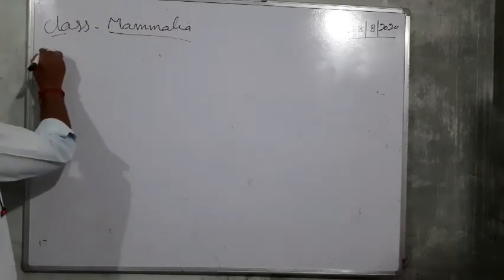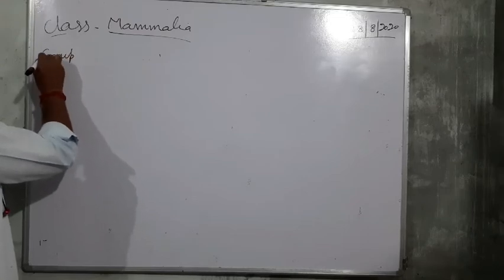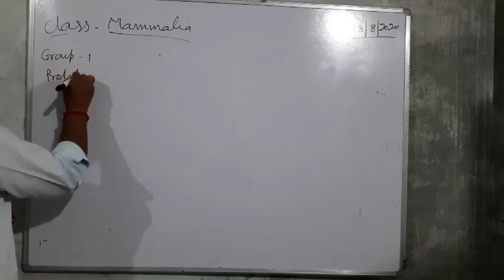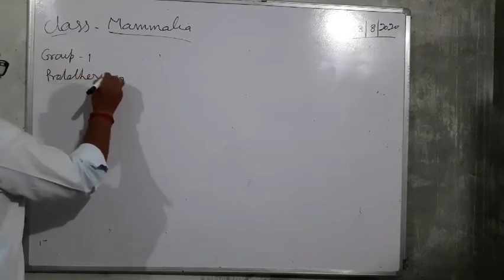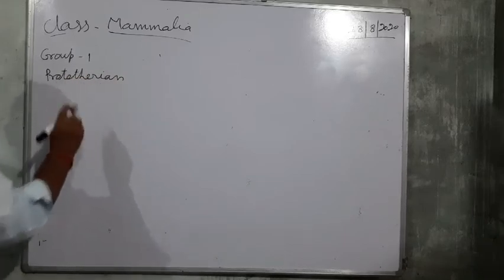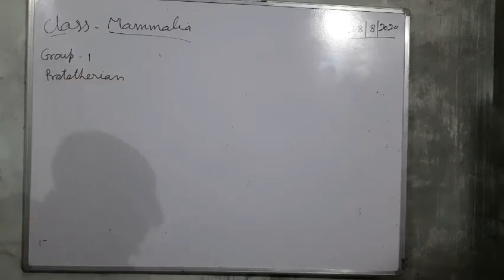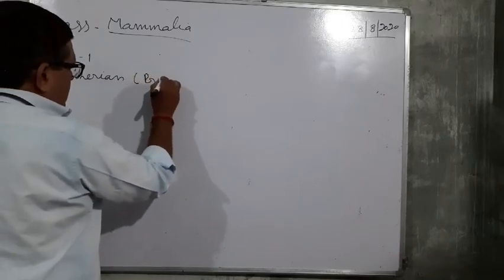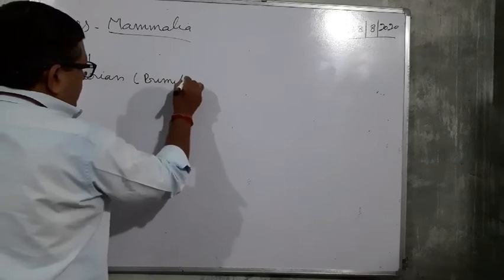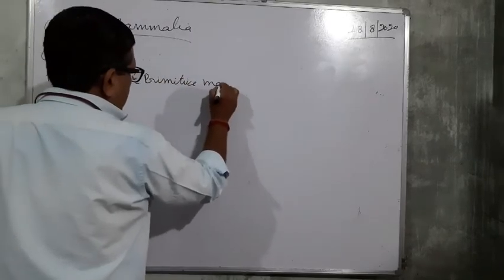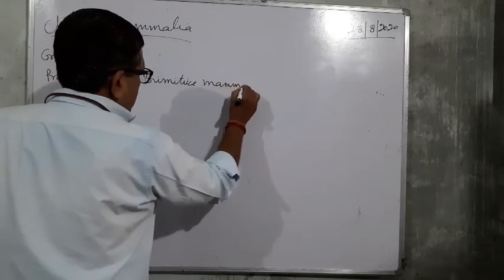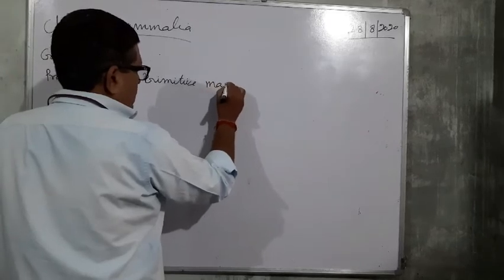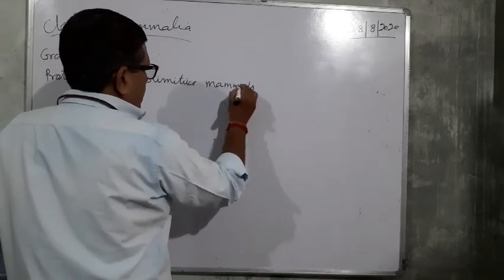So this is group 1, prototherian. These are called primitive mammals.